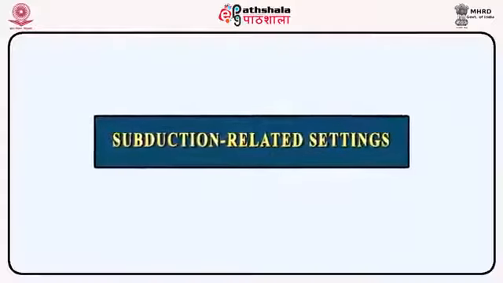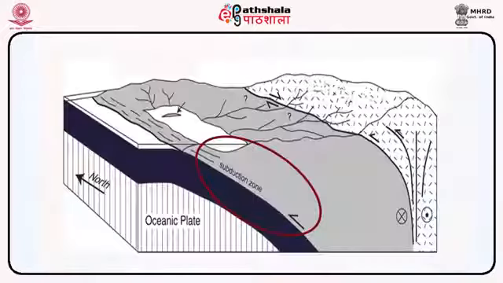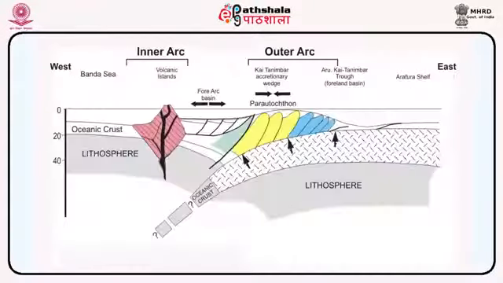Now we discuss subduction related settings. In these settings, oceanic lithosphere is subducted beneath an arc system on the overriding plate. This is shown in figure 1. The subduction zone is usually marked by a deep sea trench, and between this and the active volcanic arc is the arc trench gap.